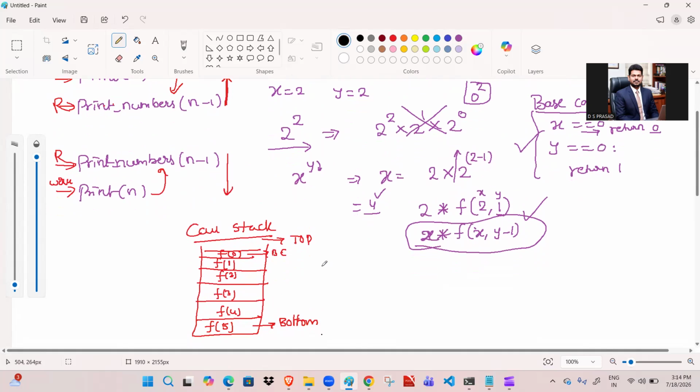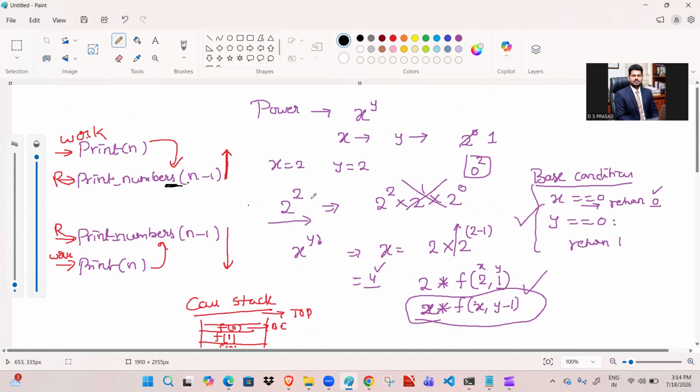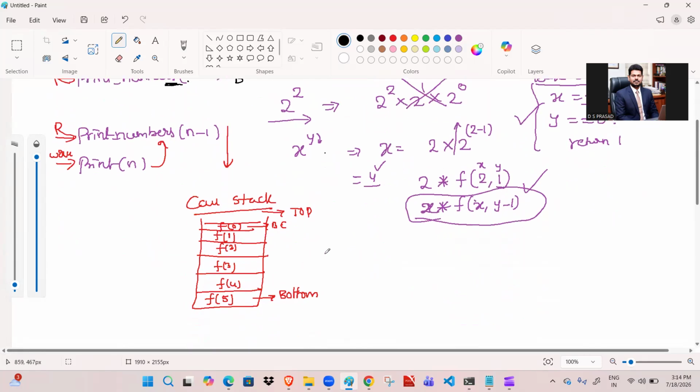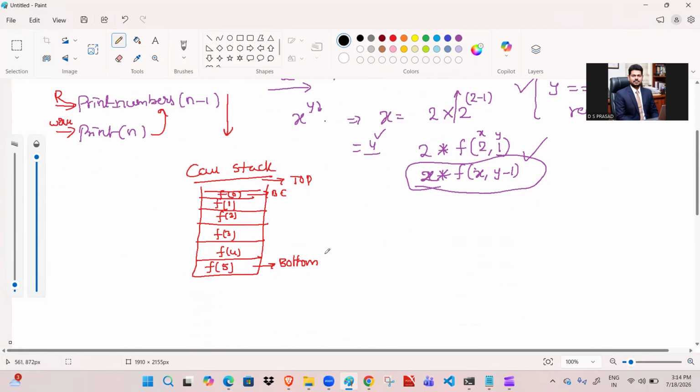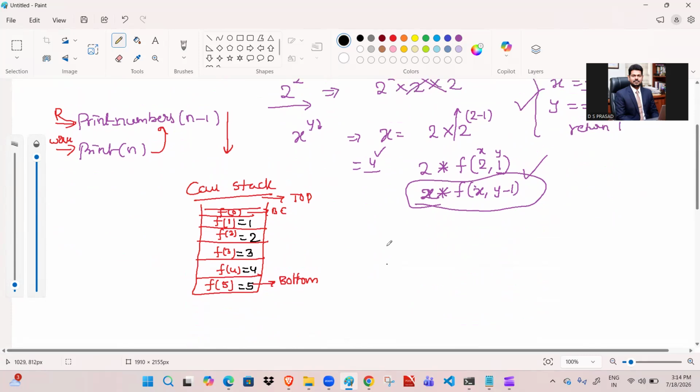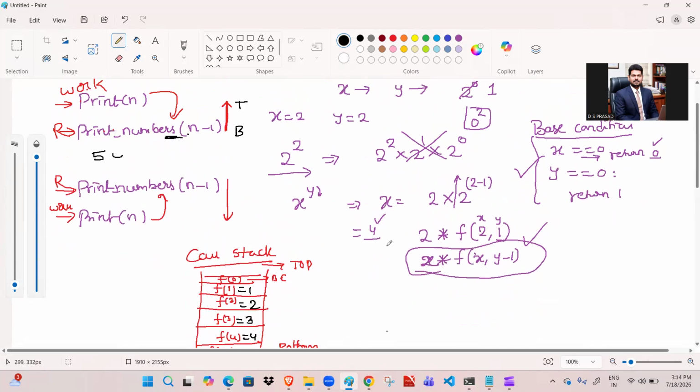And I told you that for this case, we print from the bottom to the top. When we print from bottom to top, function 5 will give the output 5, function 4 will give 4, function 3 will give 3, then 2, 1. This is the base case only. So what is the output for this? 5, 4, 3, 2, 1.